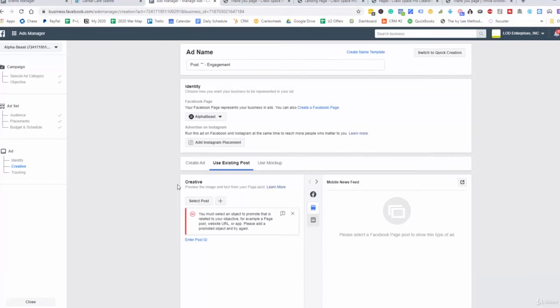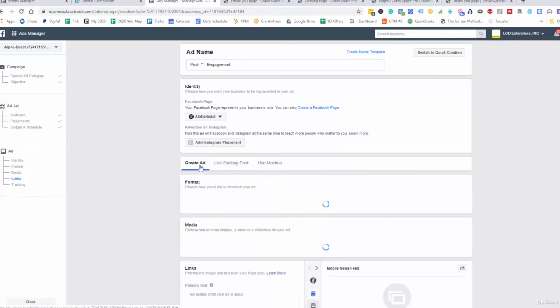And then we would go to continue. And so what we can do here is we can create an ad, a brand new one, or we can use an existing post. So for example, let's say that we created another engagement post previously and it was very, very popular, and now we want to create another one and be able to utilize that same exact post, right? We can do that here, okay? And we can maintain all of that social proof on that ad, right? All we got to do is select the post.